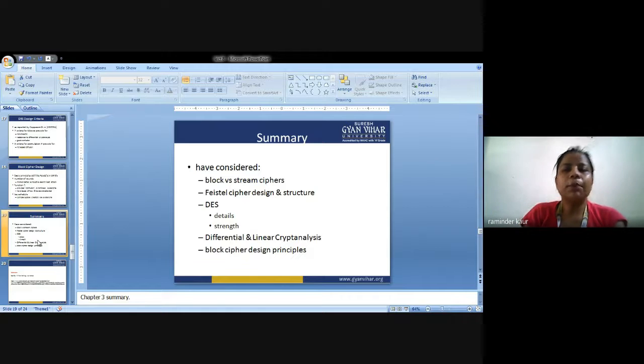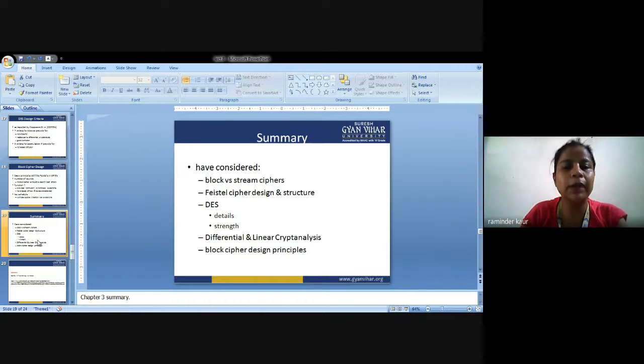Next is the main point, strength. Now, what is the strength of the DES? That can determine the robustness of the DES algorithm. So these are the two main points that are basically concerned with the operation of the DES.